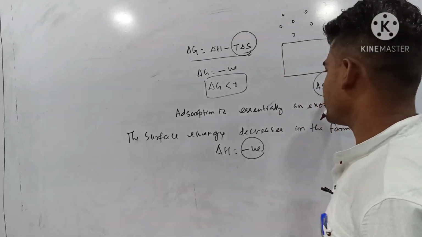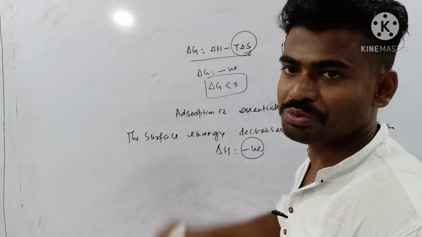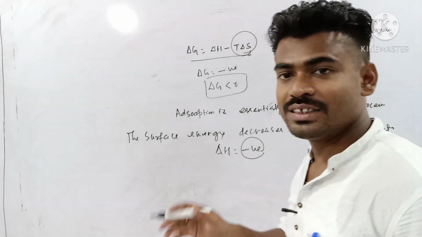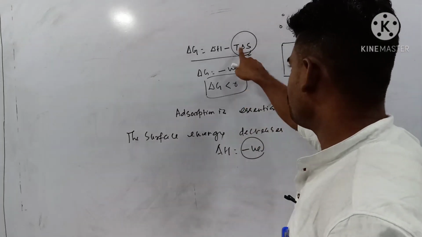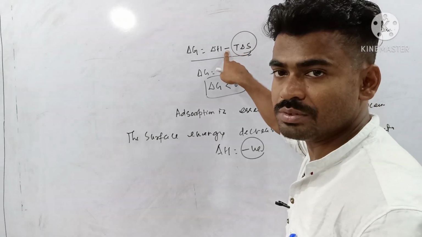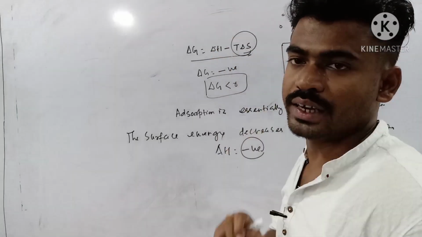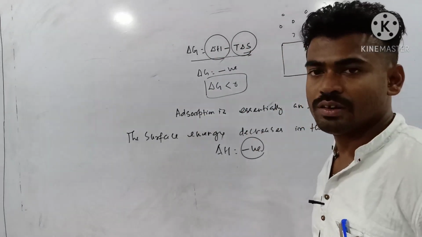So if this one becomes negative, then what is the conclusion drawn over here? That is your Gibbs-Helmholtz equation. We need del G should be negative. If you place minus T del S over here, then it becomes positive. So in order to get del G negative, what we need? The maximum negative enthalpy we need.